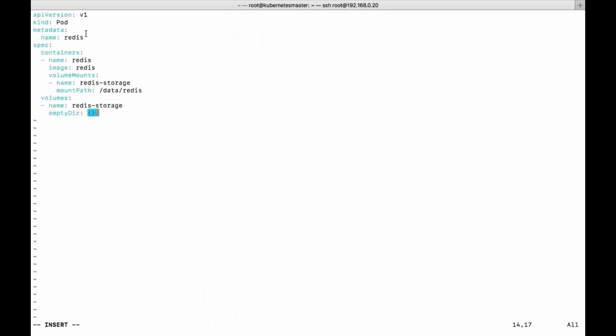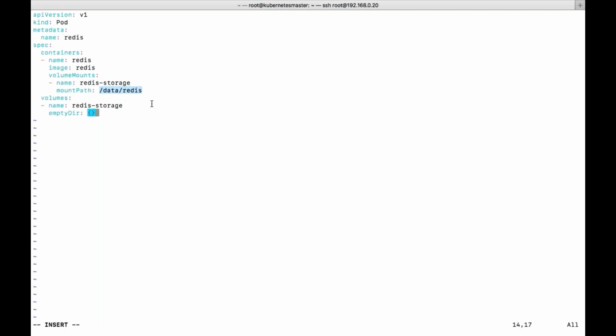Redis volume dot YAML. Now, here I hope you understand this particular type of resource you are trying to create. It is a pod. The name of the pod is Redis. The name of the container is Redis, and the image name is Redis. Volume: you are mounting this particular directory to the volume.